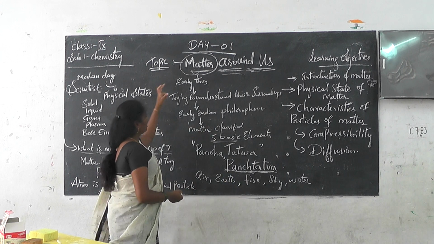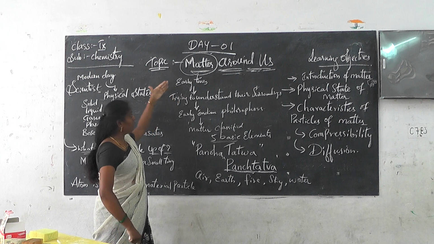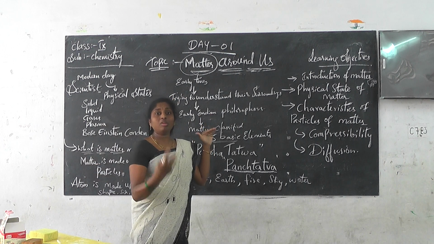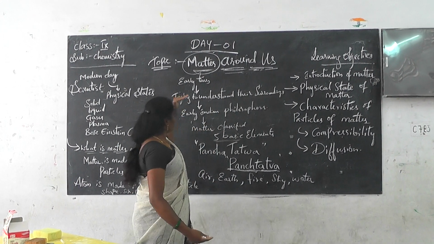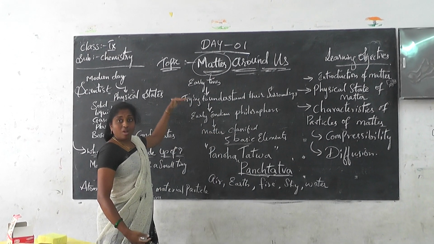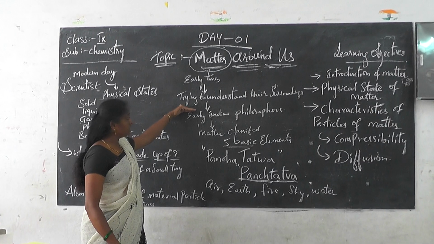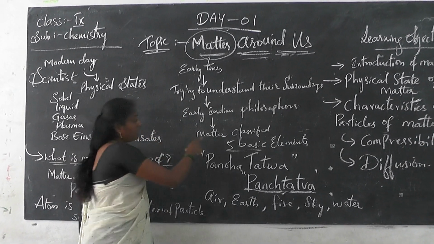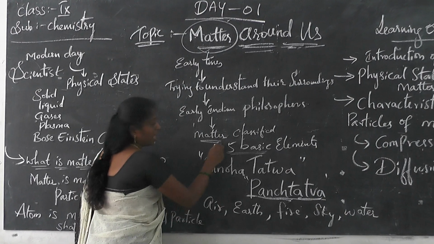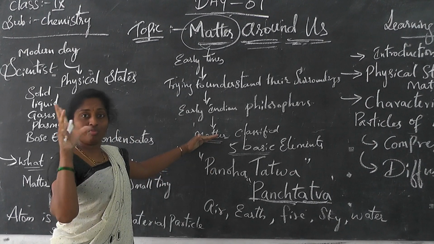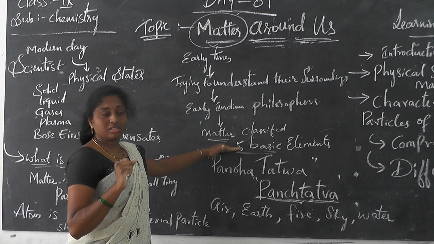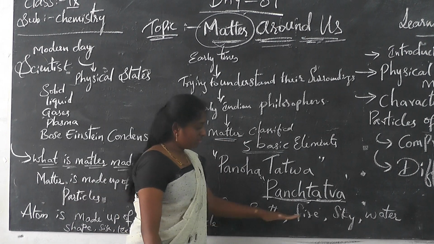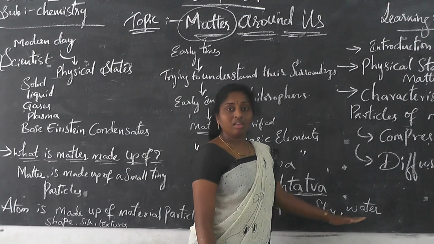In the early times, they tried to understand the surroundings because they wanted to know what the particles are. When earlier Indian philosophers studied the surroundings, they studied matter, and matter was classified into 5 basic elements. So what are the 5 basic elements? Air, earth, fire, sky, water.